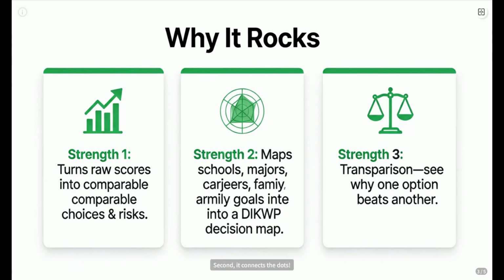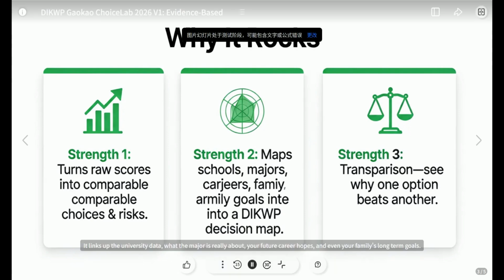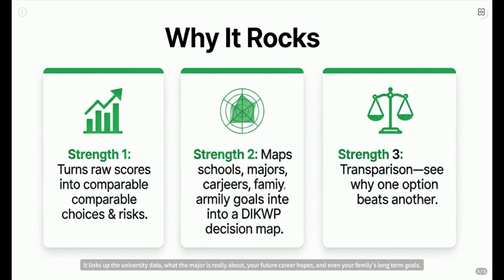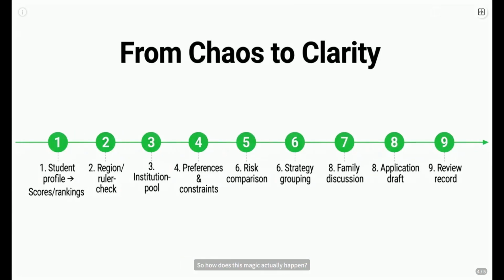Second, it connects the dots. It links up the university data, what the major is really about, your future career hopes, and even your family's long-term goals. It uses this DIKWP framework to build a map for your decision. Third, and this is huge, it makes comparisons crystal clear. You can see, side by side, why option A might be better than option B based on evidence, not just gut feeling. Transparency, people.